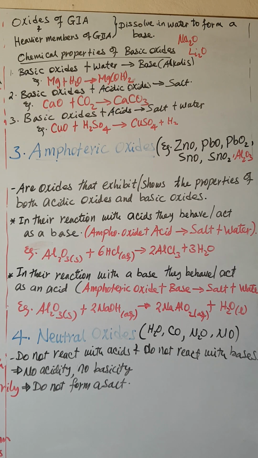To form a base. So that oxides of group 1A and heavier members of group 2A are what? Base anhydrides. They are bases without water.